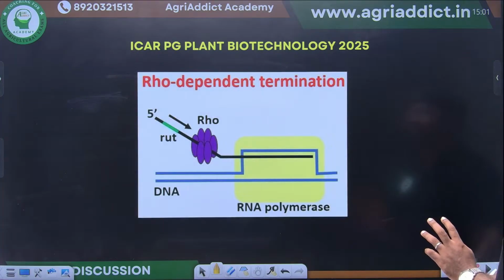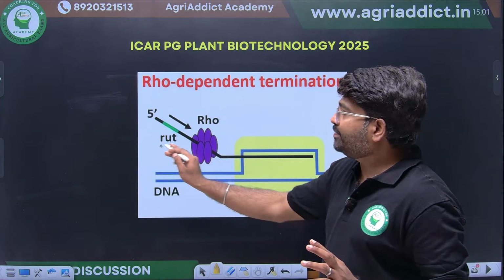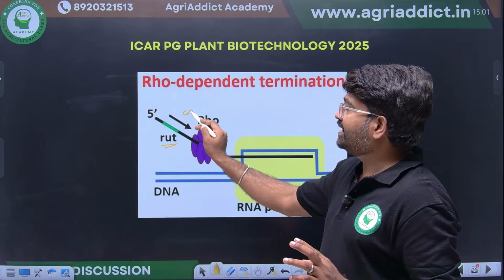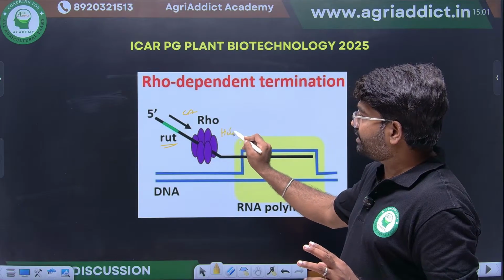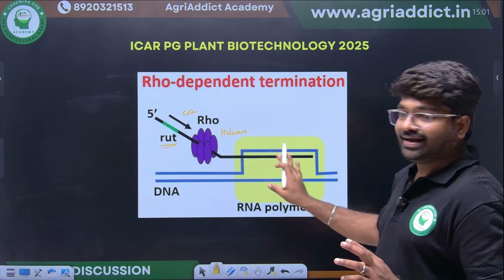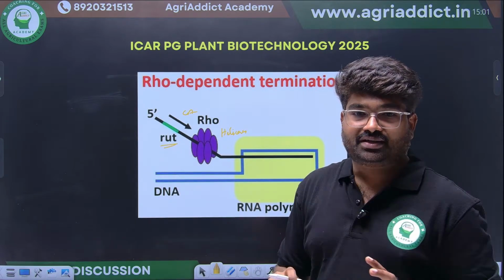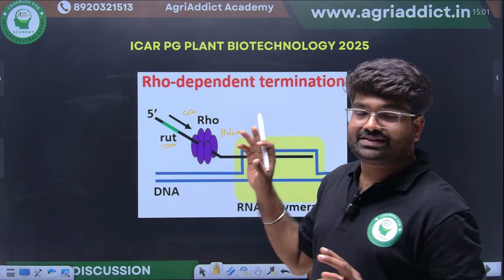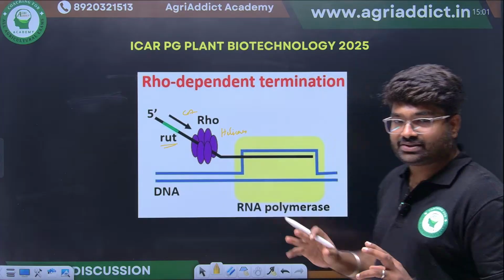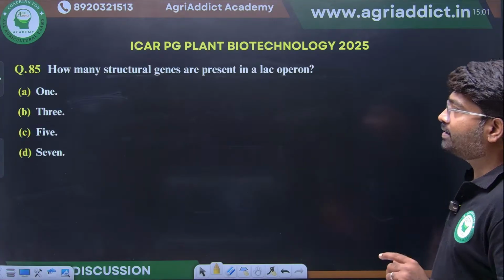You see here, this is the thing. Rho protein will be there, and here the CA-rich sequence will be there. This is just a helicase protein, so it will remove the synthesized mRNA from here, and transcription will be inhibited. This is particular for prokaryotes. That is also another important question.